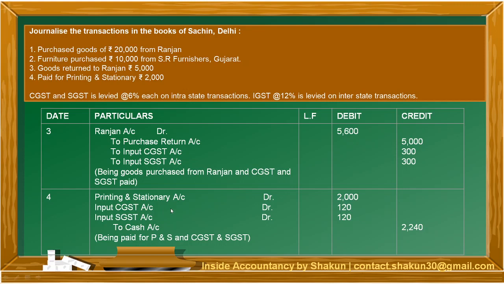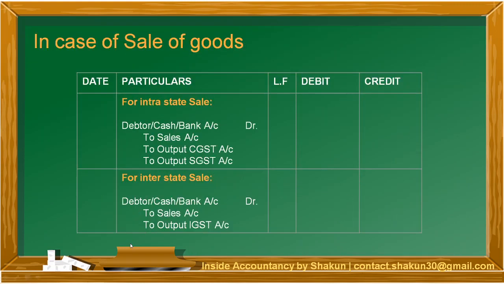The last entry is paid for printing and stationery, which is an expense. So printing and stationery debit 2,000, and the basic entry is to cash, right? But since it is an expense, we pay GST. Therefore, input CGST, input SGST is debited. Since no place is written next to it, we assume that it is an intra-state transaction.